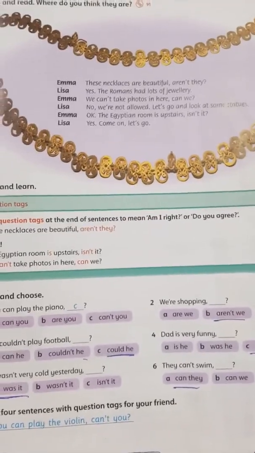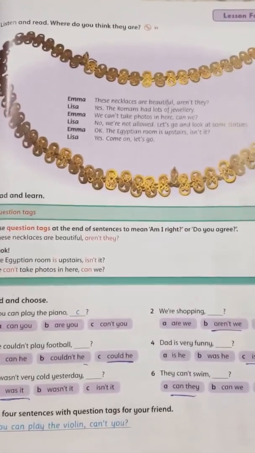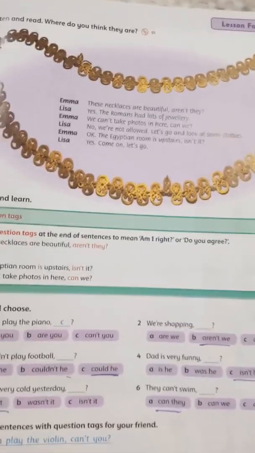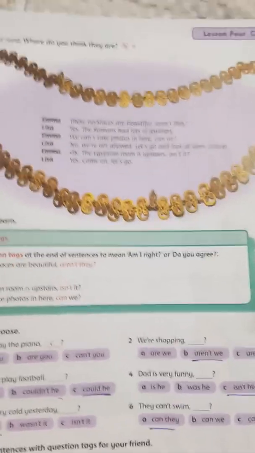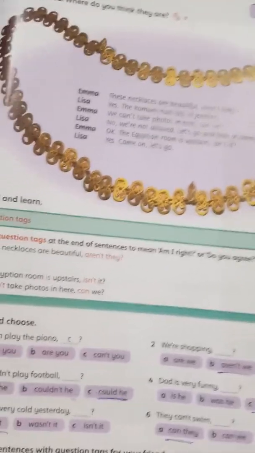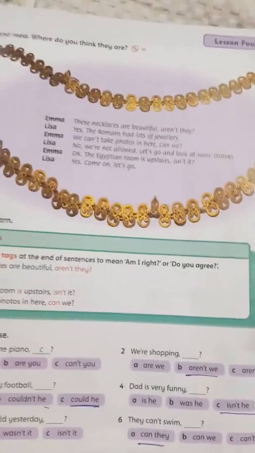A very small question, primary 5, that comes at the end of a sentence. We use it to ask whether someone agrees with me about something or not, about something that I am right in saying. Am I right in what I said or not? Okay primary, look here carefully.